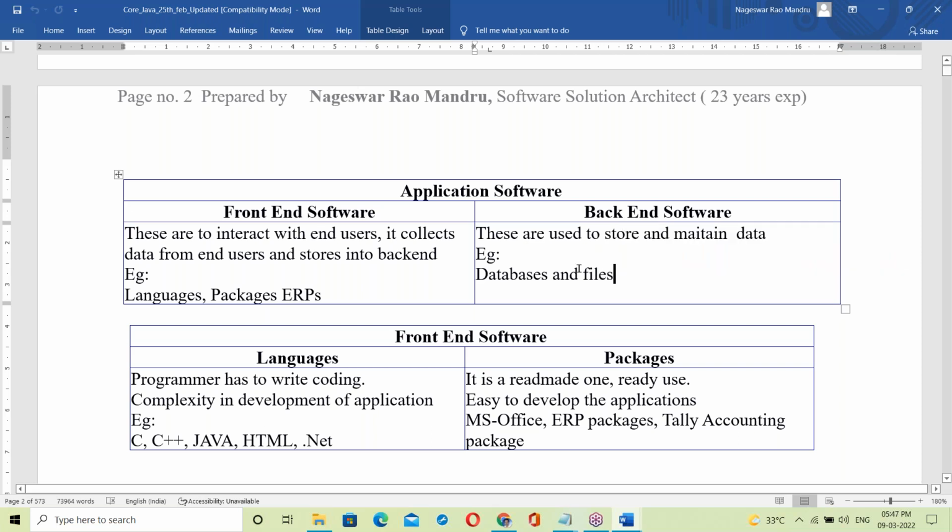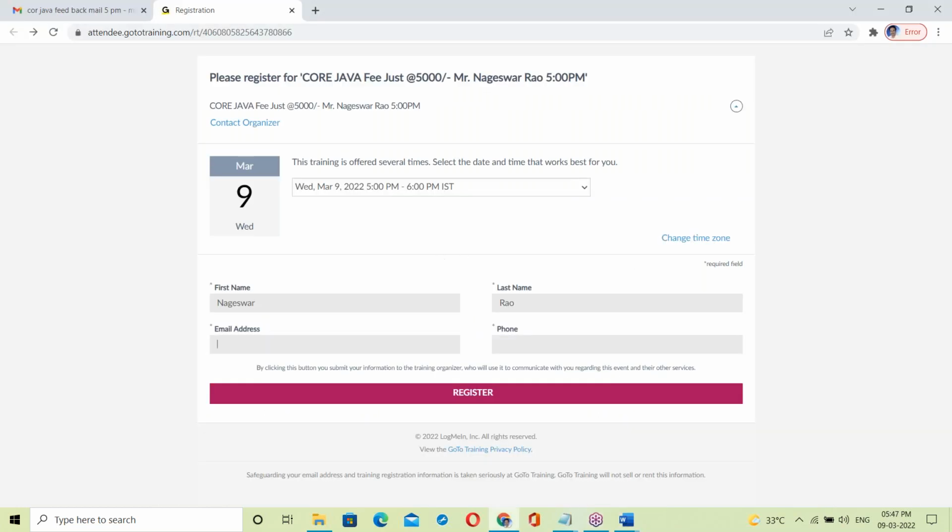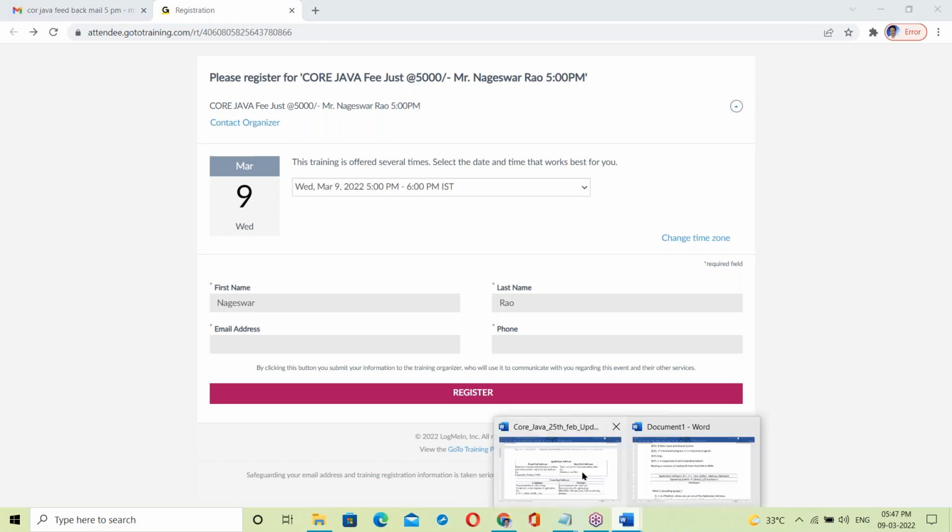Okay, what is Java? Java comes under the front end. Behind this form there is JSP, Java Server Pages, so a Java program is working. The Java program takes data from us, which means it is a front end. So Java is a front end.